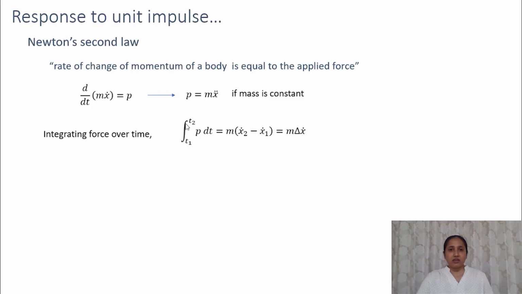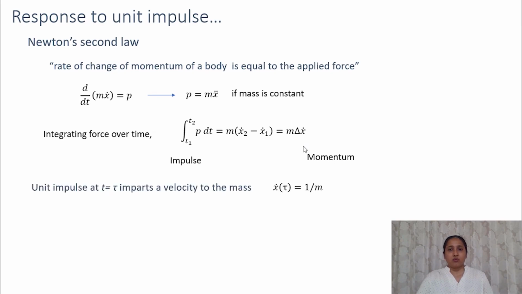We can integrate this equation over time, and the left-hand side will become the integral from T1 to T2 of P dt, which is equal to mass times the integral of acceleration, which will be equal to velocity. So that will be the change in the velocity. So we would get that impulse is equal to change in momentum.